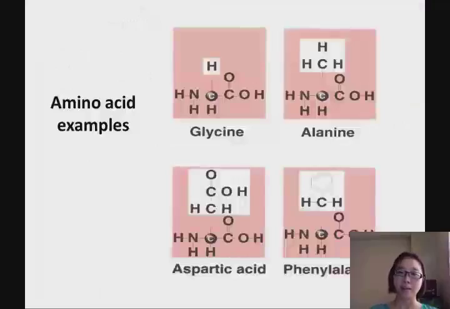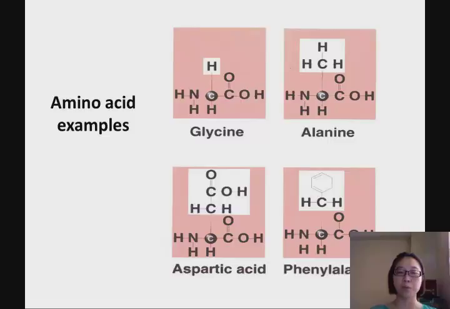Because of this side group we can have 20 different kinds of amino acids. The next slide shows that in the R group we can have one simple hydrogen attached to this basic structure. We call this one glycine, and we can also have one methyl group attached, which we call alanine. We can also have an extra acid attached to this R group, which we call aspartate. The other one is phenylalanine, which has a ring-shaped compound attached to this amino acid. Because there are different combinations in the R group, in total we have 20 different amino acids in our body.